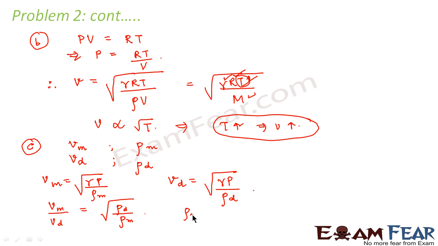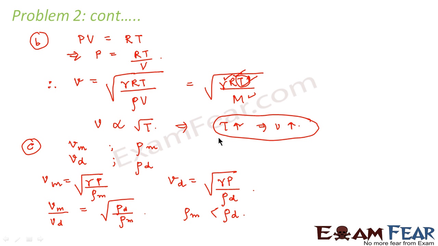Now the density of moist air will be less than the density of dry air. Why is it so? Density in moist air will be less because of the presence of water, which is lighter than the air it displaces, so the density of moist air reduces, whereas in dry air the density would be more.